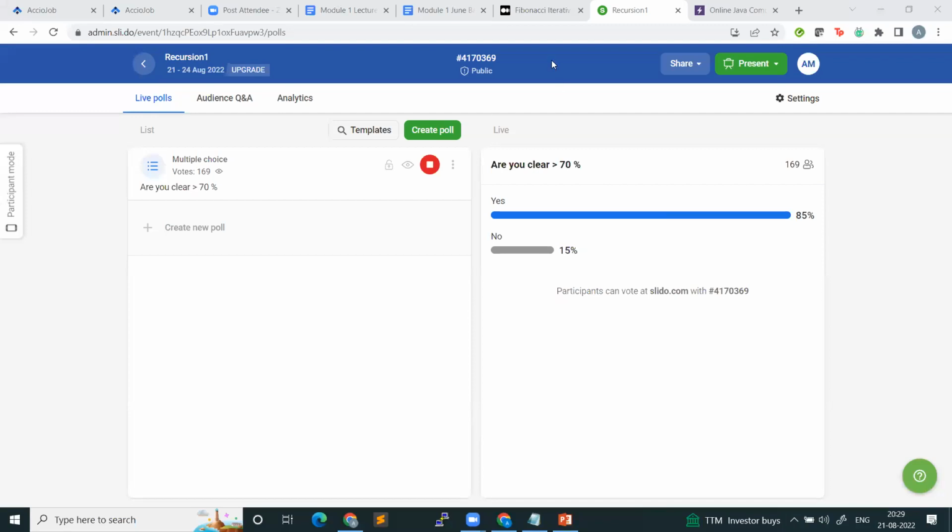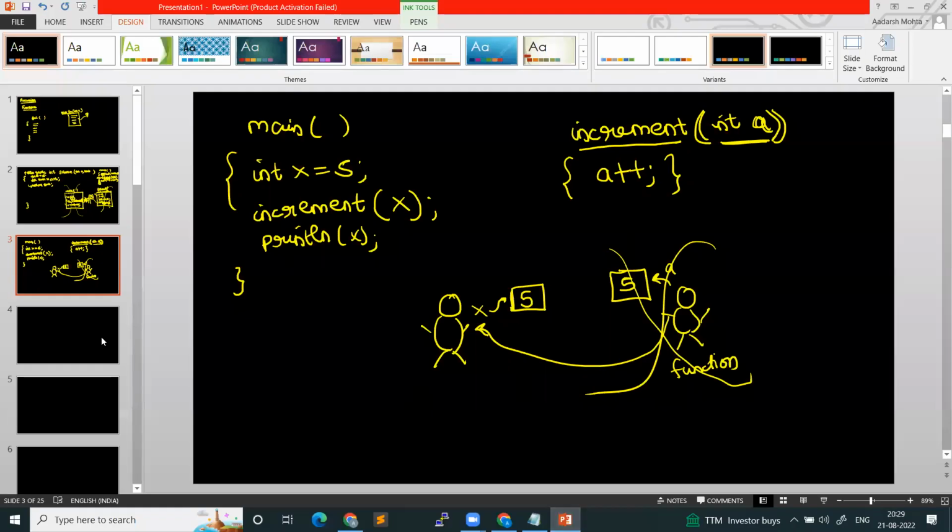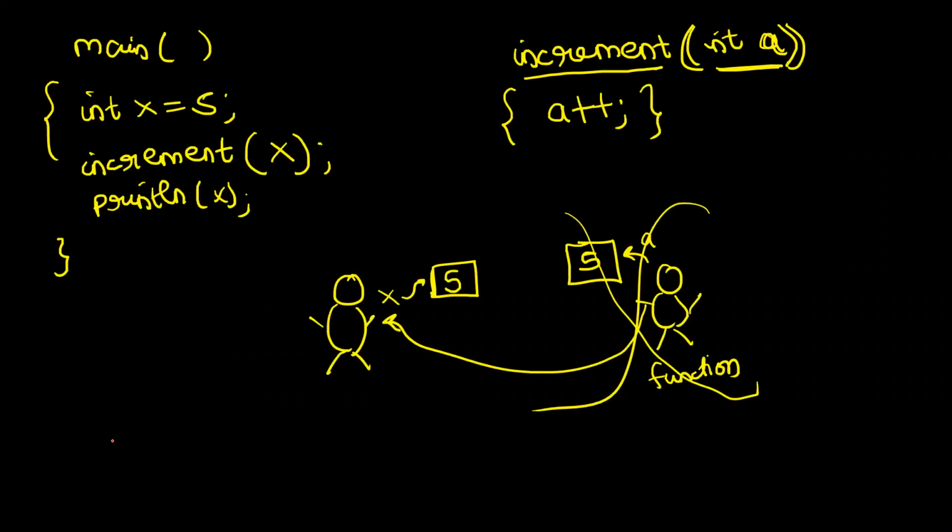Okay, cool. So I'll just stop the poll. You guys are becoming lazier by the day. Okay, cool. So that is about functions, right? Important thing. And when we do recursion now, this concept will be again getting revised. So don't worry, the 10% people who are not understanding, we will be again repeating this entire thing in recursion, right?